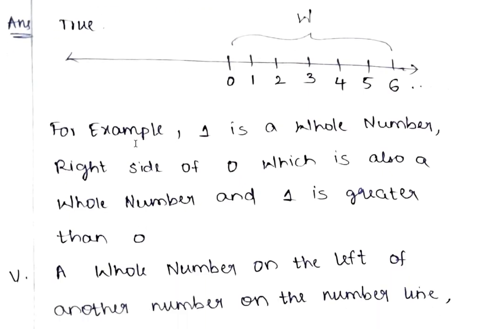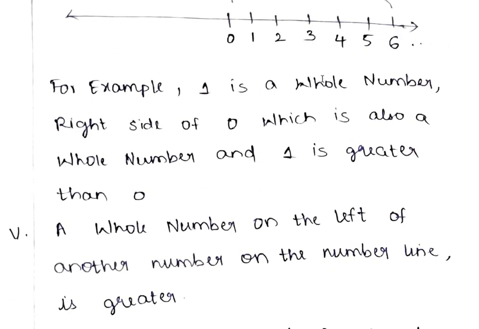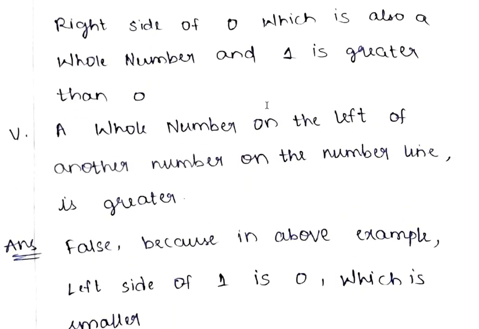I have given an example here also. For example, 1 is a whole number to the right of 0, which is also a whole number, and 1 is greater than 0, and so on. This continues till the end of all the numbers.